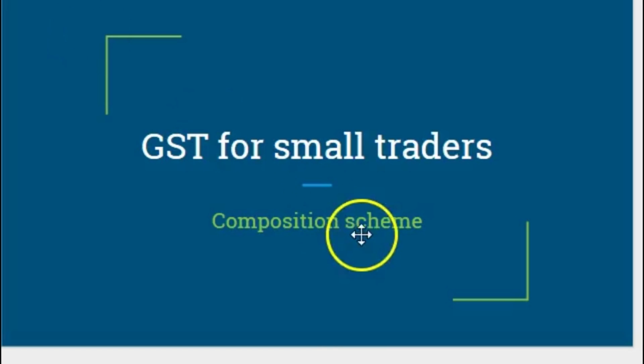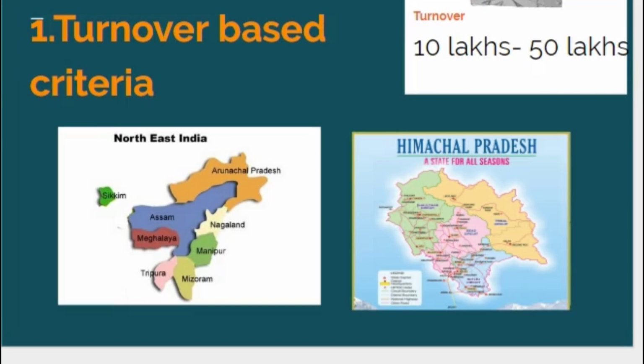Government has allowed for composition scheme, a scheme which is easy to comply for small traders. So your return filing is made easier and tax calculation is also made easier under the composition scheme. Isn't it interesting? Let's quickly get into the conditions.